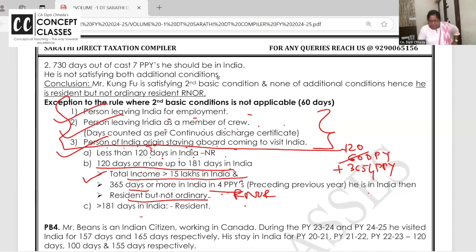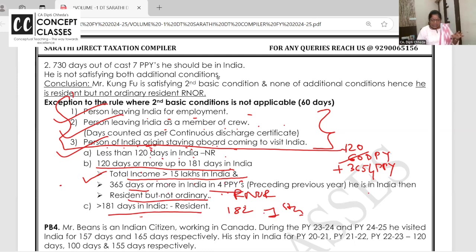Achha, if you are in India for more than 181 days, meaning 182 or more, then anyway you are resident, right? Then you are satisfying the first condition. These are cases wherein the second condition is not applicable.